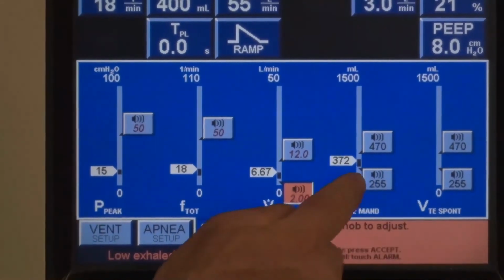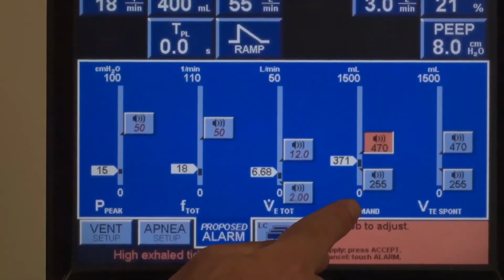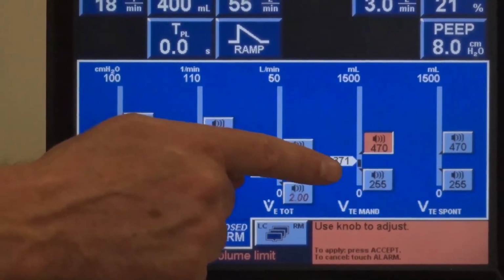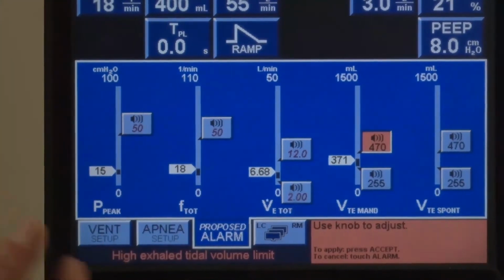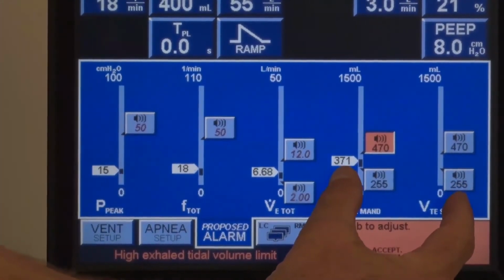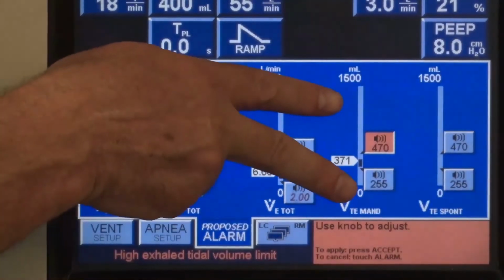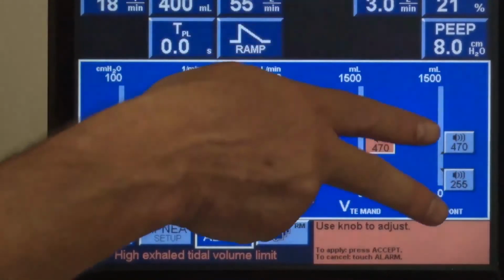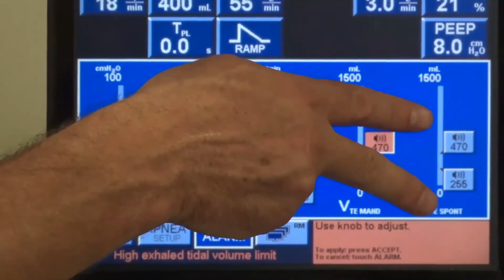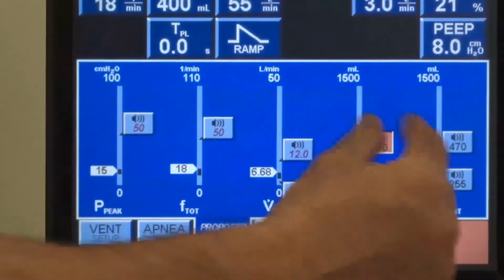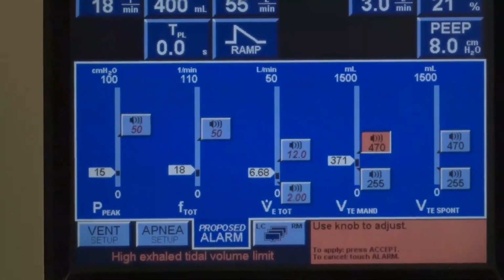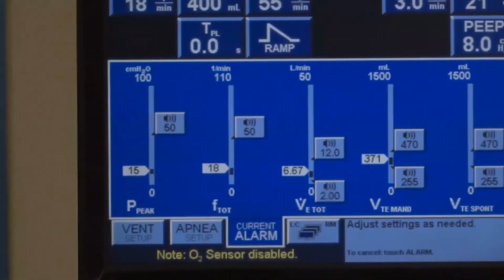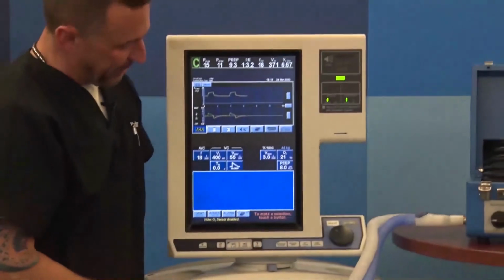You can bracket your mandatory tidal volumes, high and low. You can also bracket your spontaneous tidal volumes, high and low. Why did we do that? Think of the mode SIMV. In SIMV, you might be delivering mandatory breaths that are slightly larger, and during the SIMV, you might be using pressure support. Those breaths could be a little smaller. So we allow you to bracket them separately. Press accept and confirm the whole darn batch. Move efficiently, move quickly. Go ahead and close that page down.